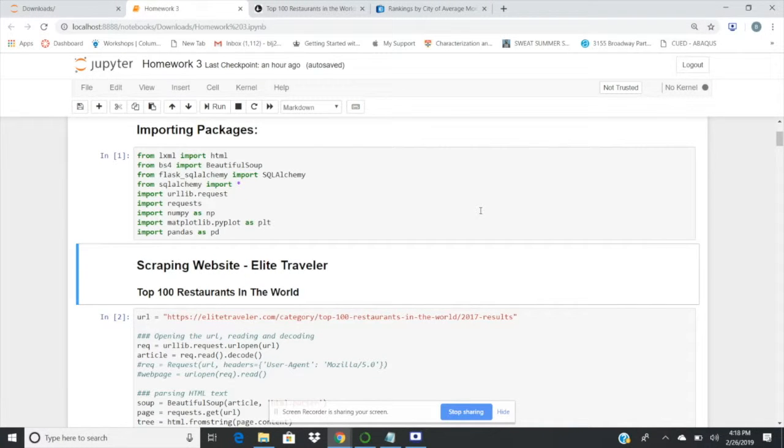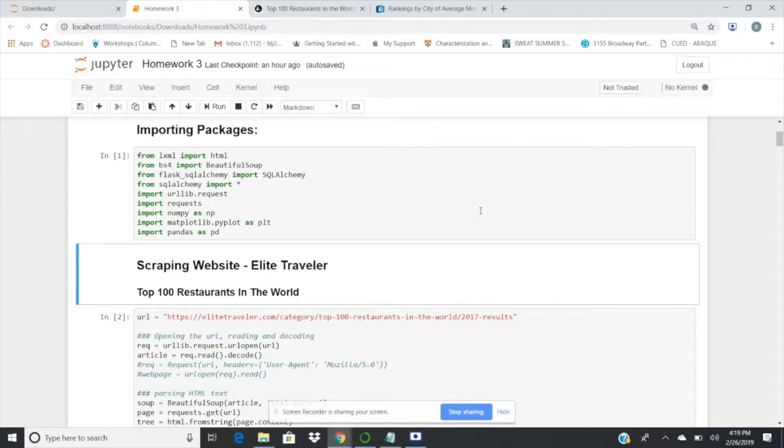So here are some of the important packages that we used for this project. HTML, Beautiful Soup, and requests were used for scraping the websites. And then SQLAlchemy was used for pushing it to a database, which uses SQLite. And then we also use np, plt, and pd, which is pandas, for the data frame.